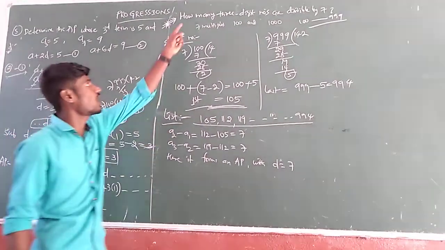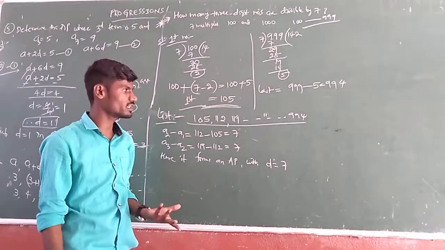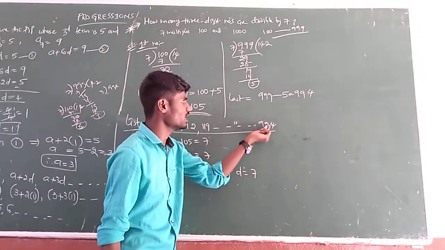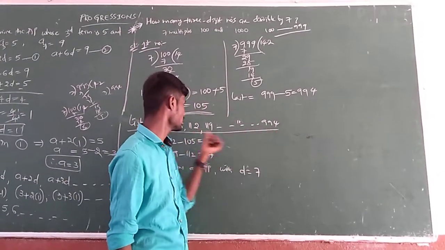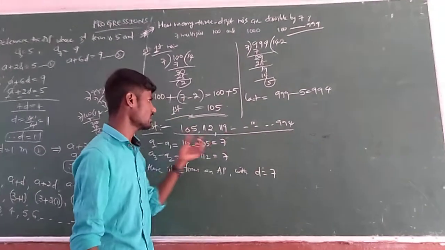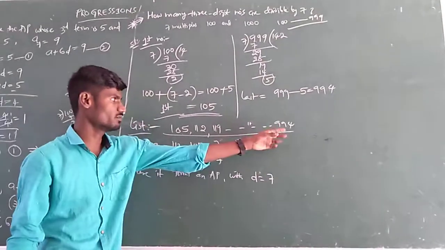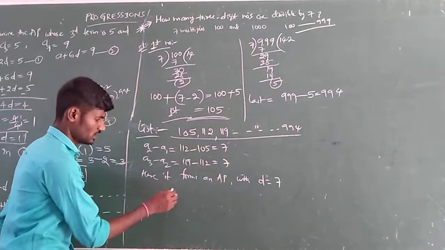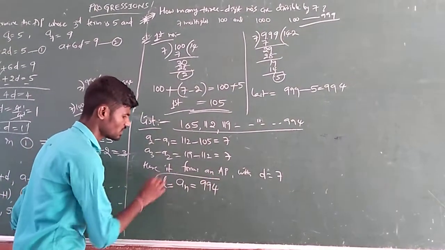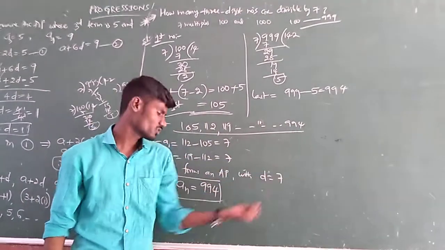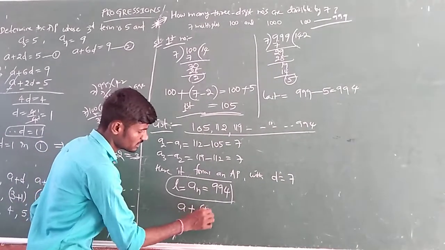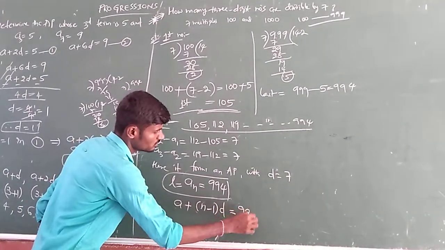Then what are they asking? How many are there? If you see, it is first one, second one, third one, like that if you go on, and the last is already known. If you find its position, then the position is nothing but the number of such terms we have. So here we need to find its position. Just take AN equal to 994, or we can also take it as the last term, because it is the last term. So last term or AN, both are the same as per the formula. What is that formula? A plus (n minus 1) D is equal to 994.